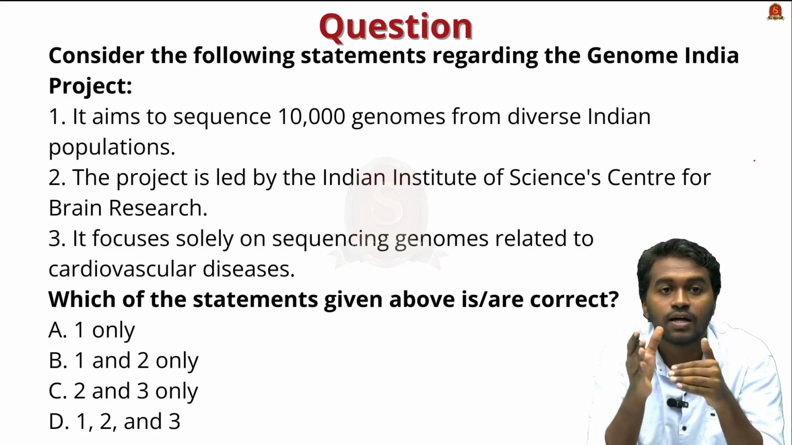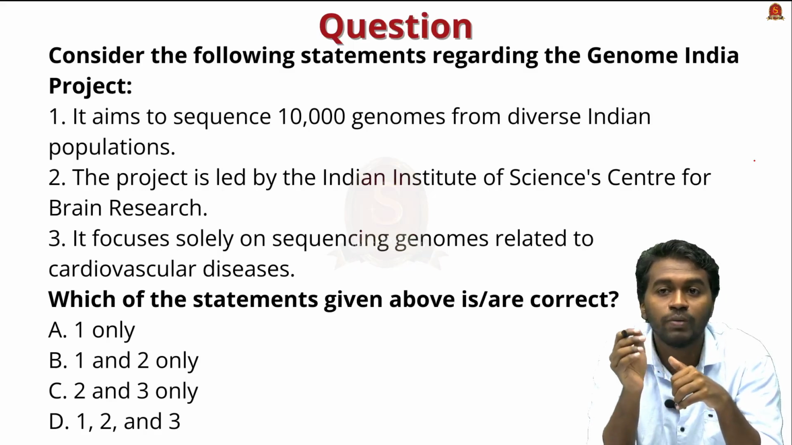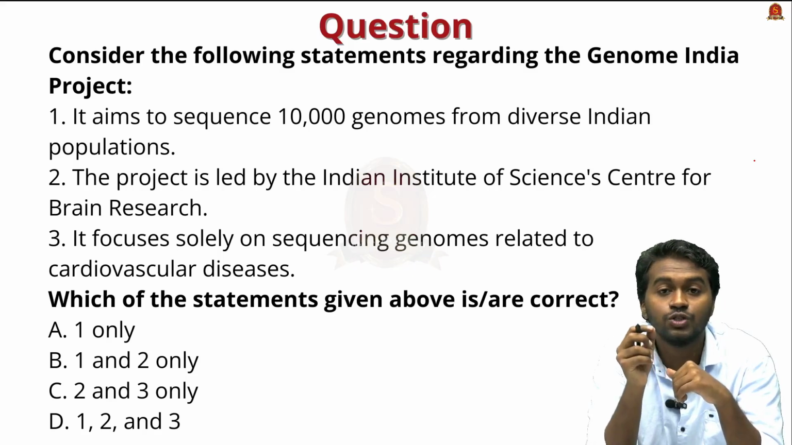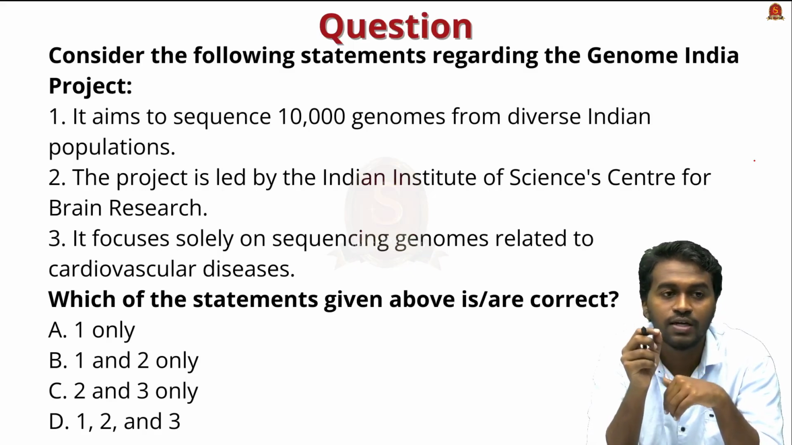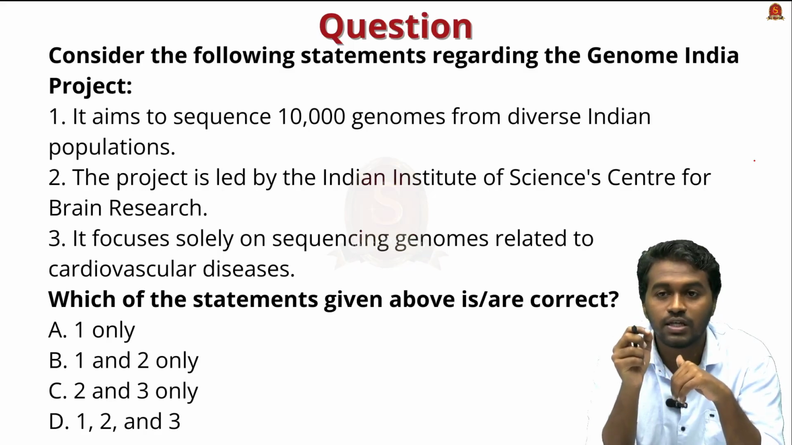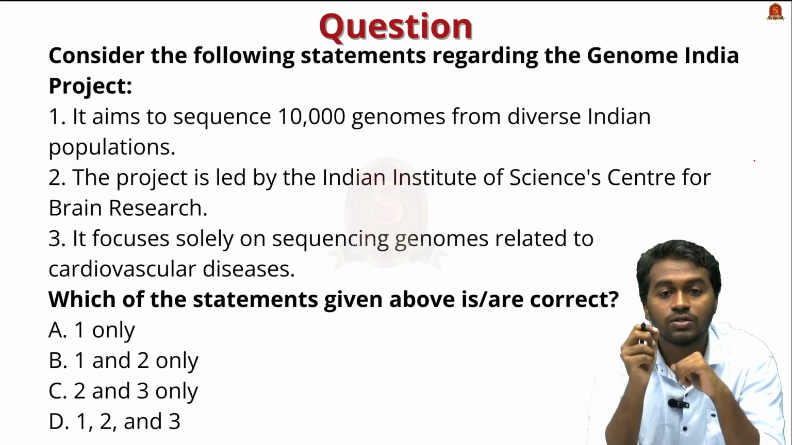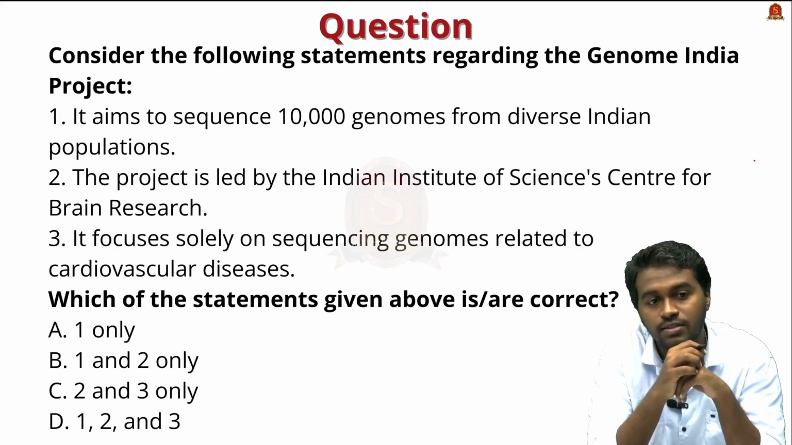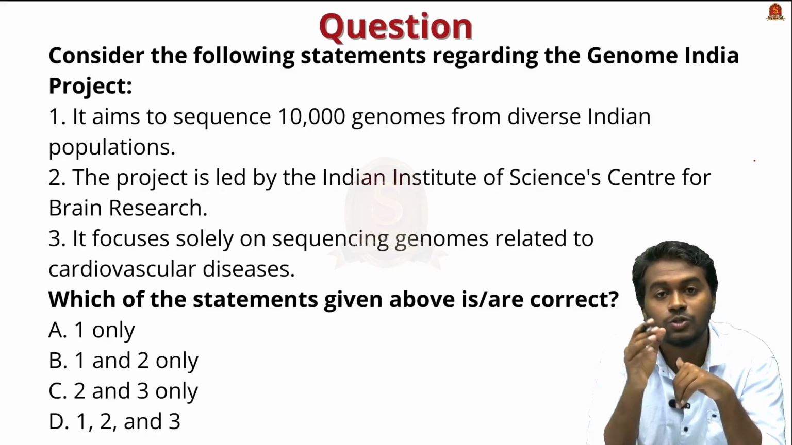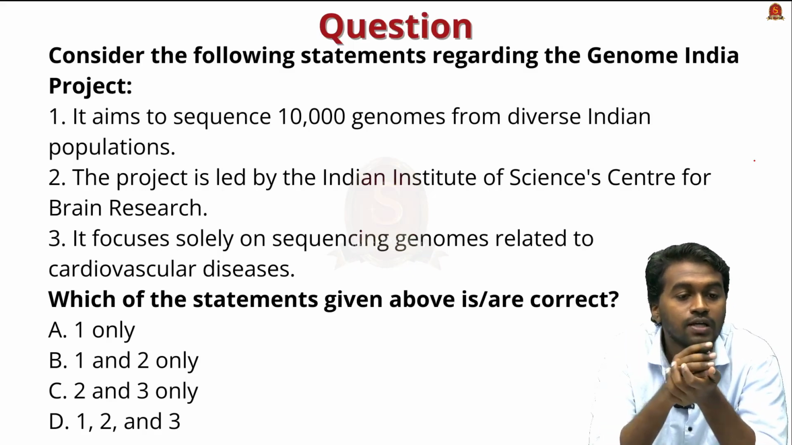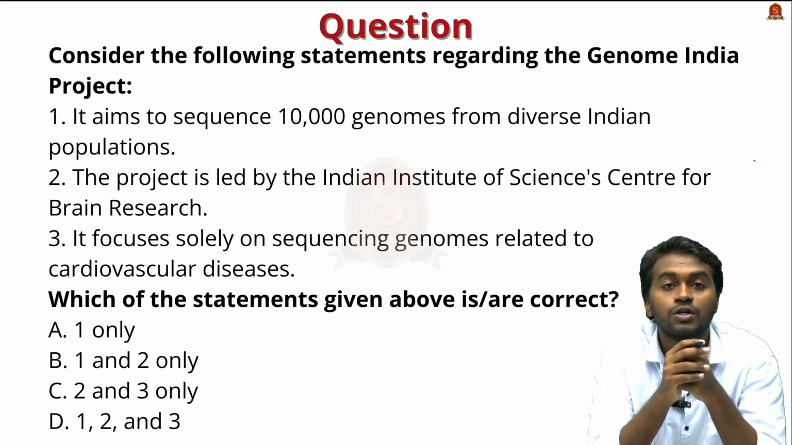The question is, consider the following statements regarding the Genome India project. Statement 1, it aims to sequence 10,000 genomes from diverse Indian population. Statement 2, the project is led by Indian Institute of Science, Center for Brain Research. Statement 3, it focuses solely on sequencing genomes related to cardiovascular diseases. Which of the statements given above is or are correct? Option A, 1 only. Option B, 1 and 2 only. Option C, 2 and 3 only. And option D, 1, 2 and 3.